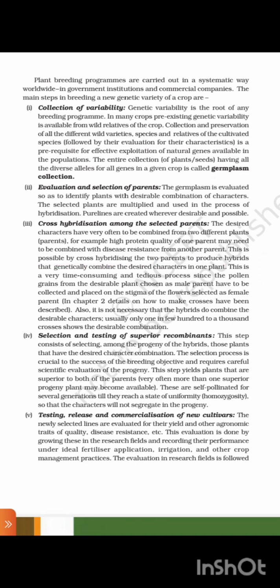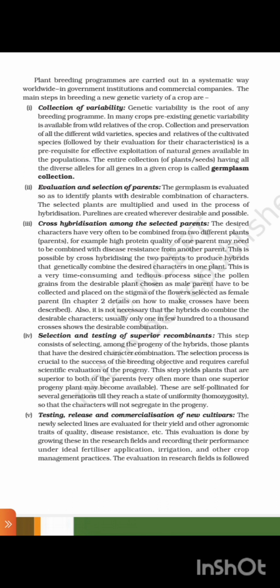The two parents produce hybrids that genetically combine the desired characters in one plant. That is a very time-consuming and tedious process, since the pollen grains from the desirable plant chosen as male parent have to be collected and placed on the stigma of the flower selected as female parent.